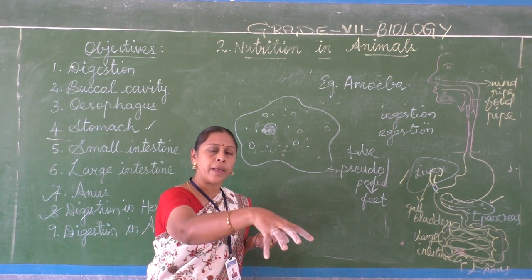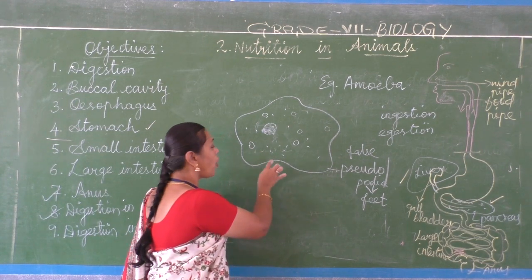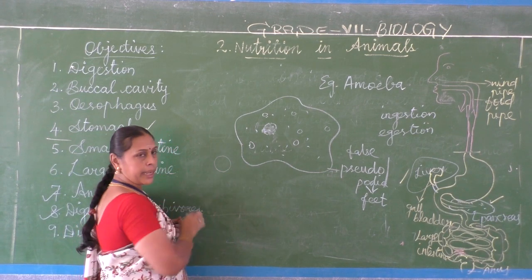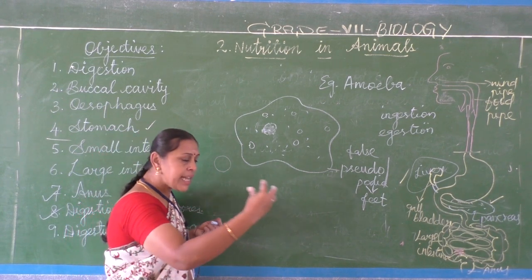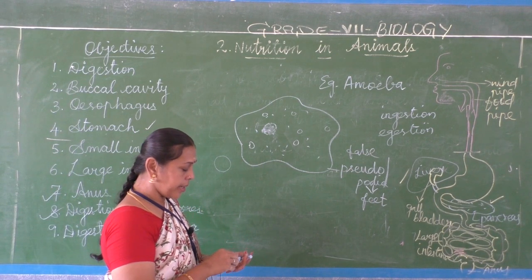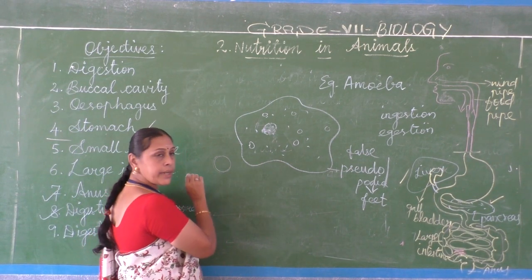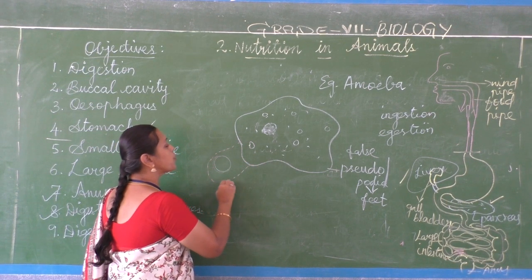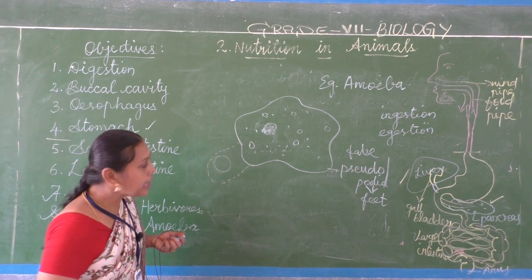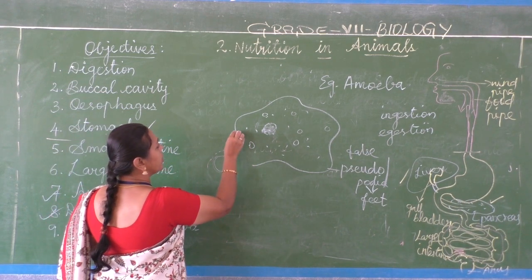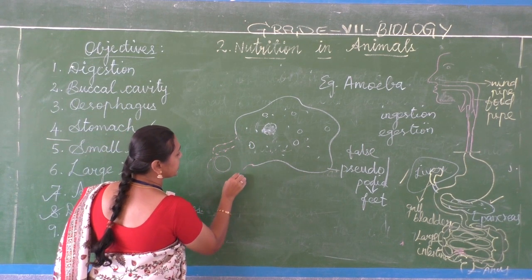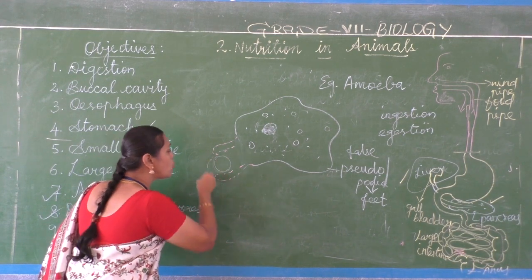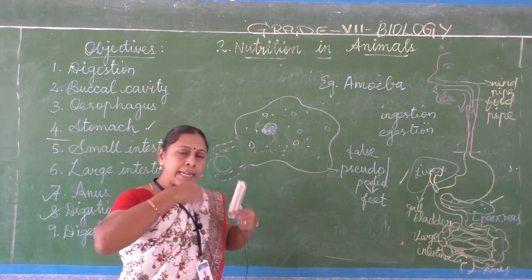If they want, they will protrude the pseudopodia. If the amoeba goes near a food particle during movement, it will protrude its pseudopodia around this food particle. They will extend the pseudopodia around the food particle and engulf it.